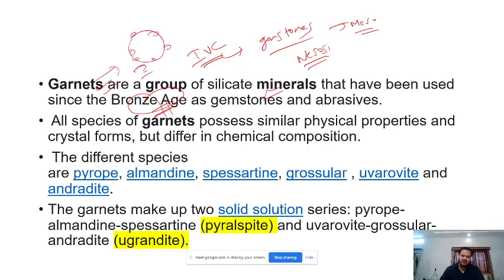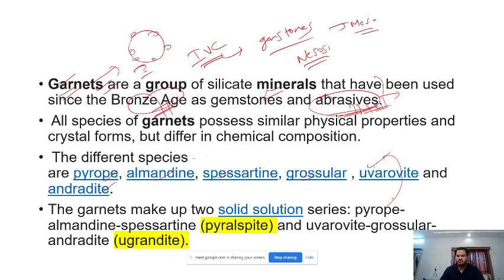So civilization has been aware of garnet for a very, very long time, and it is also used as an abrasive. This is a common point. For most of the ultramafic rocks and most minerals, you can write this point in the exam under uses. They are used as an abrasive because they are decently hard. Then, like I just discussed, there are various different species, various different minerals in the garnet group: pyrope, almandine, spessartine, grossular, uvarovite, and andradite.